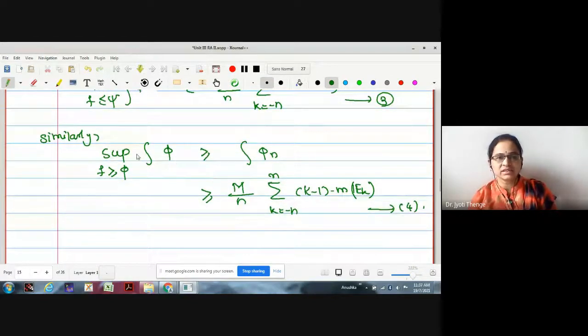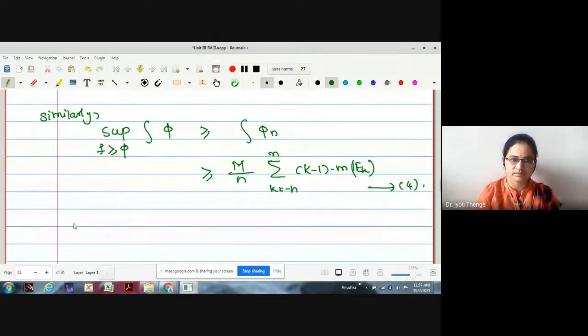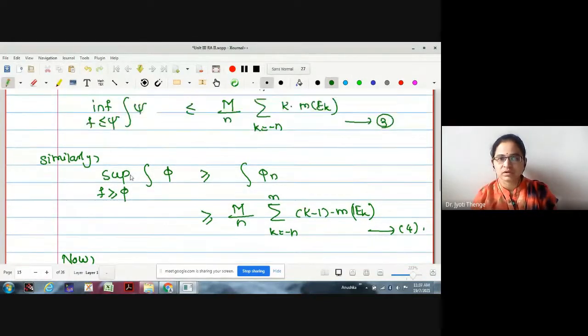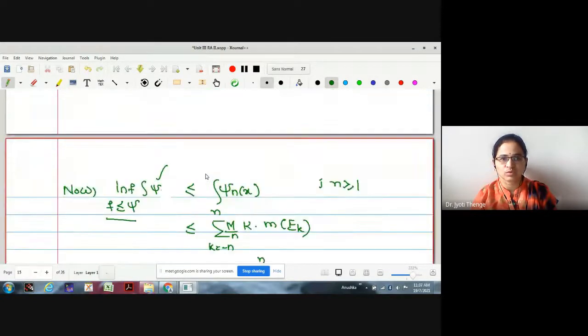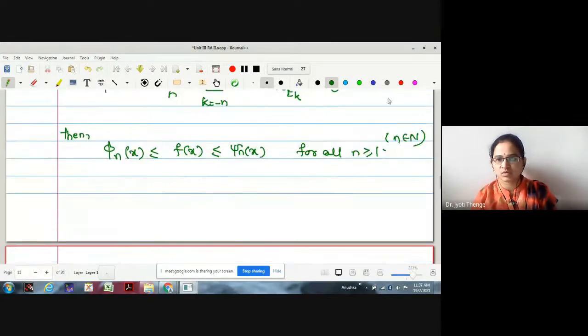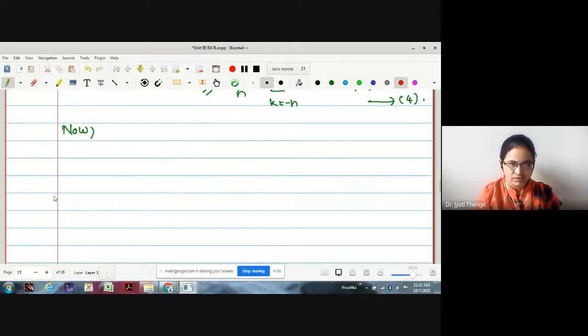Now, what is the relation between infimum integration psi and supremum integration phi? Is it non-negative? Phi n less than or equal to psi n, or phi less than or equal to psi, whenever phi is less than or equal to f less than or equal to psi. Now may I write supremum phi is always less than or equal to infimum psi.